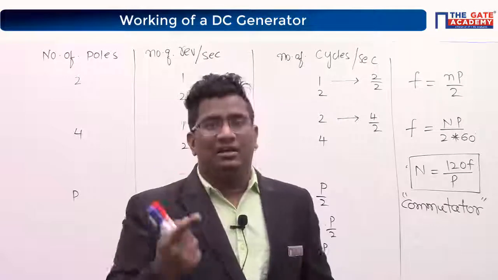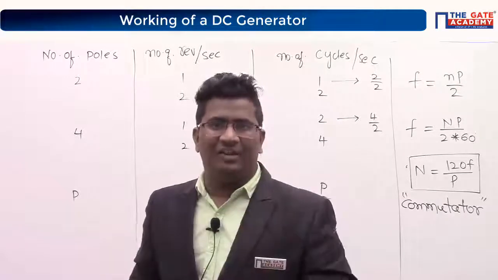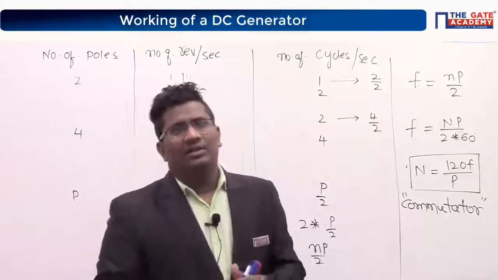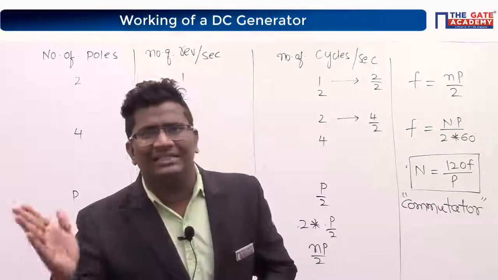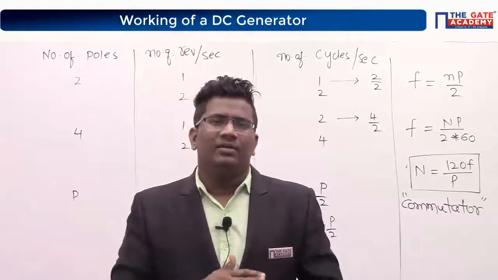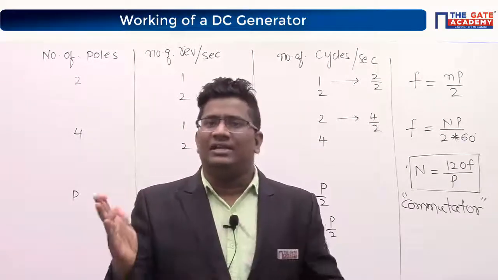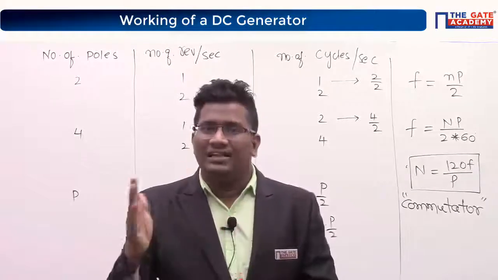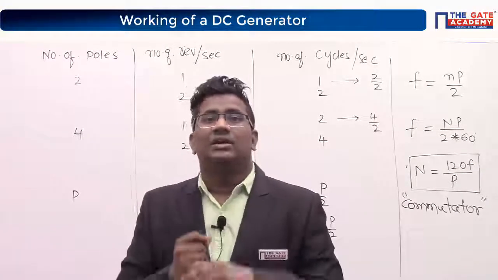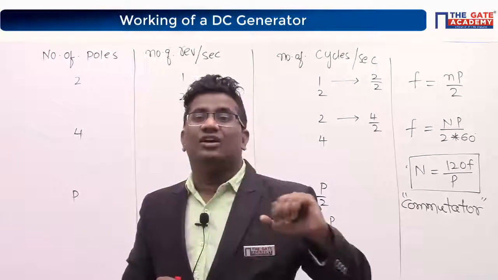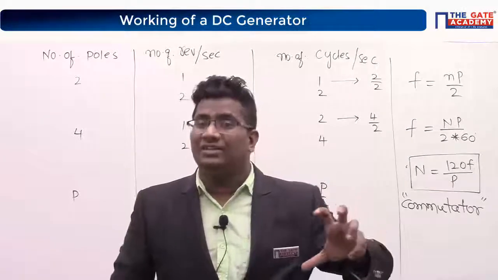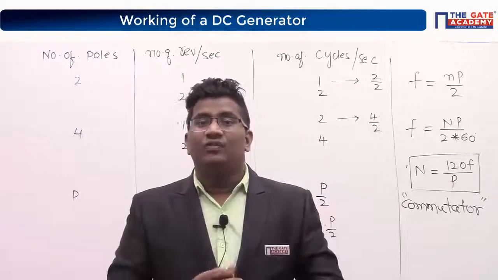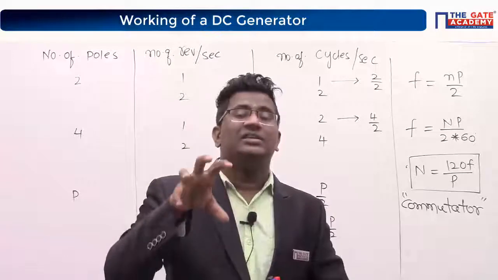After commutation, what is the difference between an AC generator and a DC generator? The only difference between an AC generator and a DC generator is the commutator. That is why in a synchronous generator, if you studied alternators in your academics, you will never find a commutator. You will find a commutator in a DC machine only.